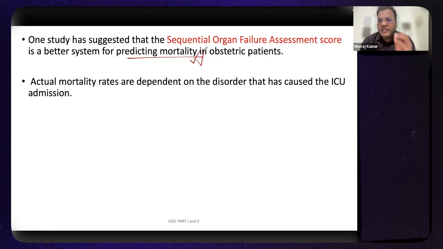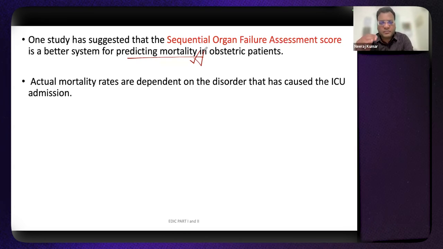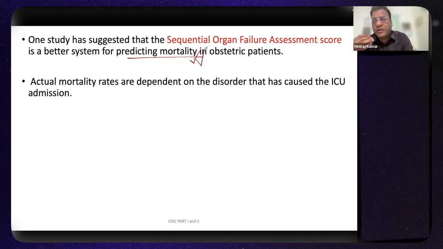But right now, the various schools of thought still say that SOFA is used for predicting mortality, specifically in obstetric groups of patients. I think SOFA is still one of the important tools for predicting mortality as well. Okay, and now the important thing is that actual mortality rates depend on the disorder that has caused that patient's ICU admission.